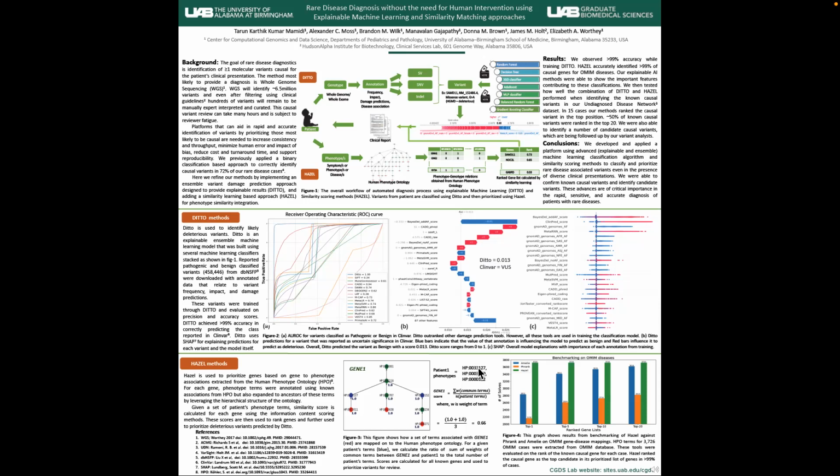Given a set of patient's phenotype terms, we'll map them on the ontology and use the common ancestors for each gene divided by the number of patient terms, and get a score for each gene. Based on the scores, we will rank all the genes and then report back to the patient.